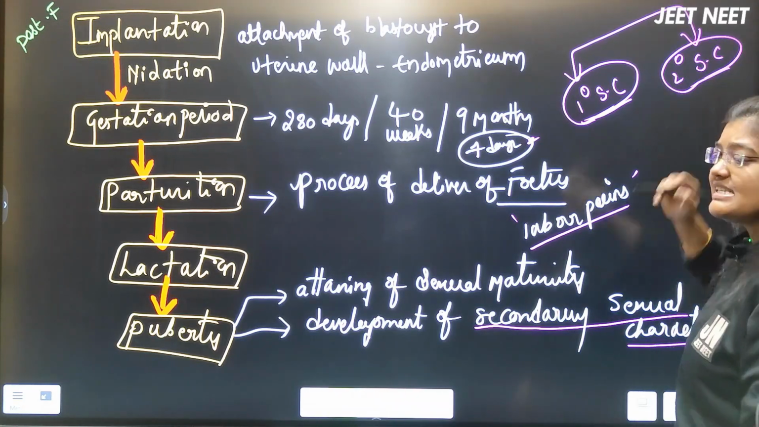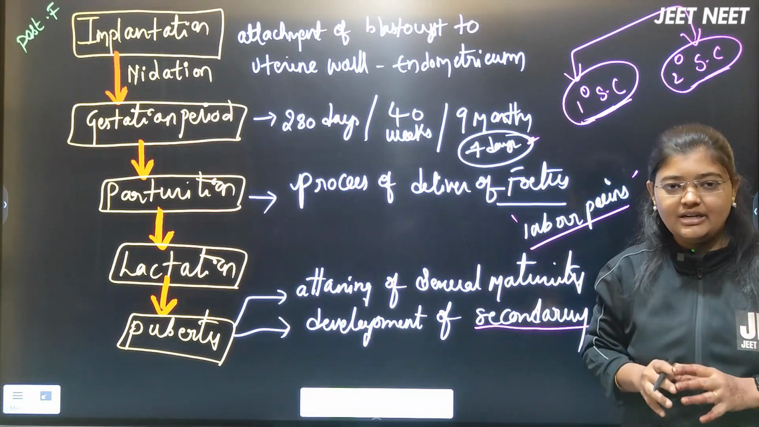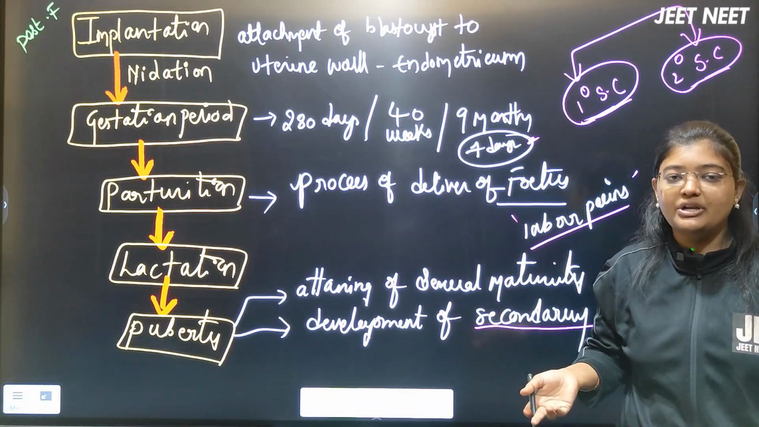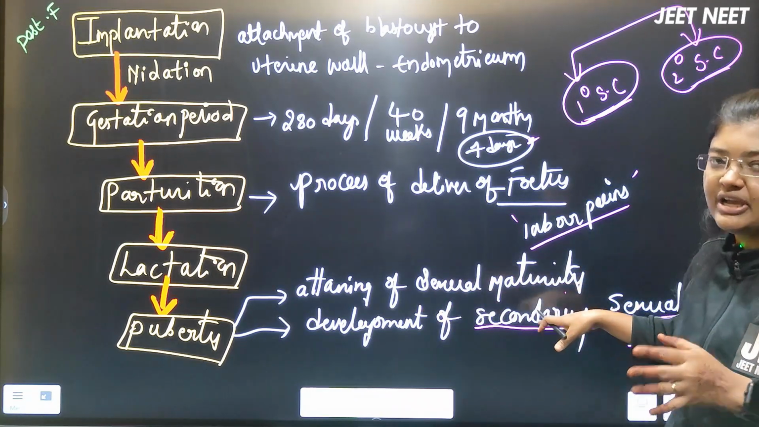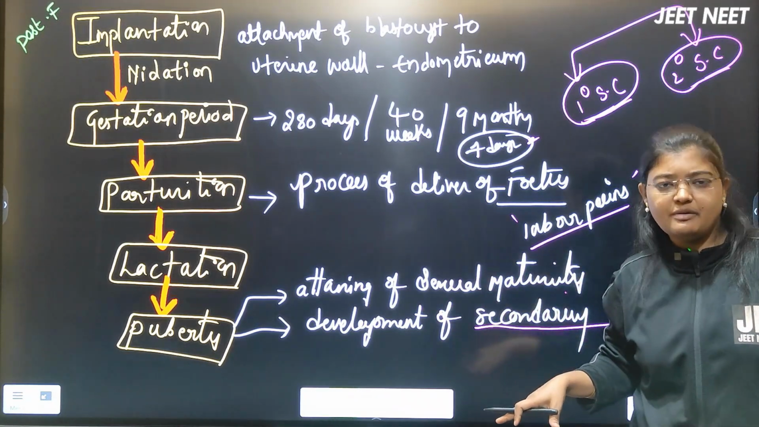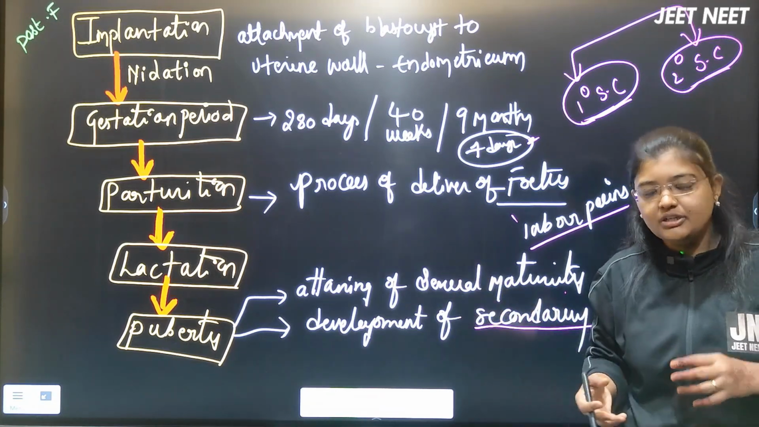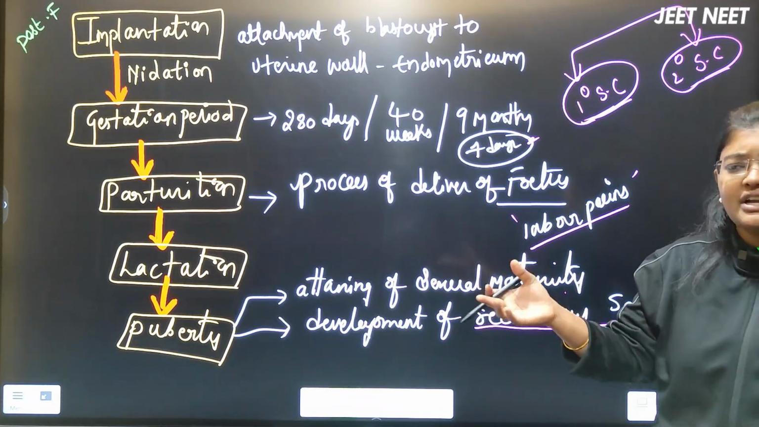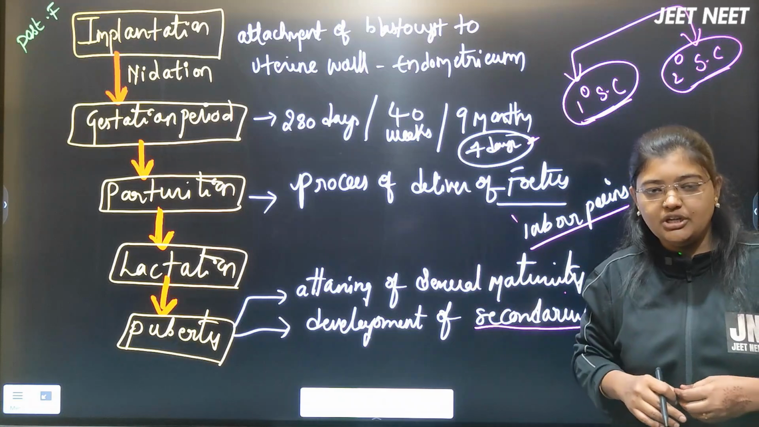Now the second one, that is the secondary sexual characters. Secondary sexual characters are the characters which develop either in the male body or in the female body at the time of puberty, when they are attaining sexual maturity. The age will differ between the male body and the female body. In the male body it will be around 10 to 14 years or maybe 16 years, it varies. In the female body it will be earlier than the male.